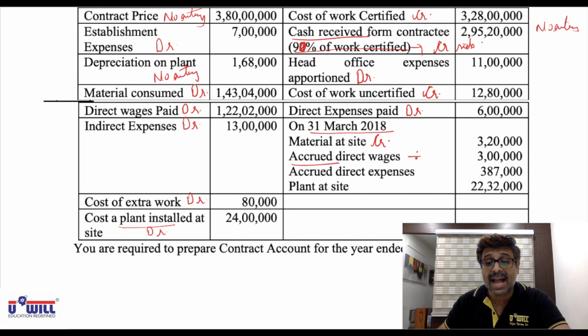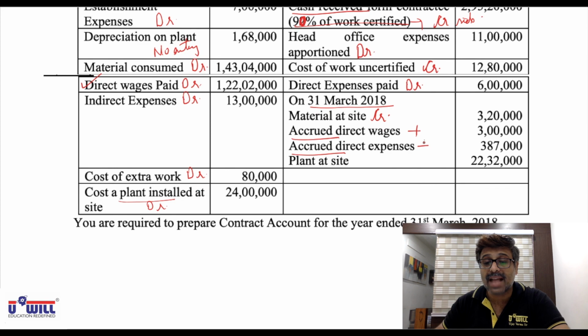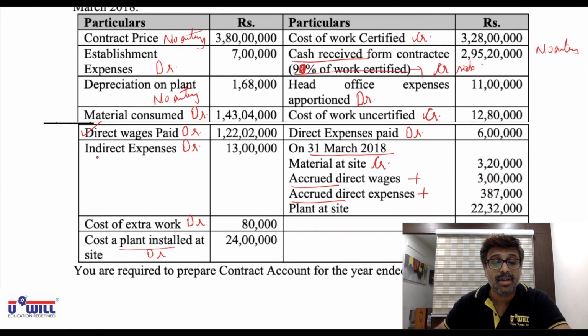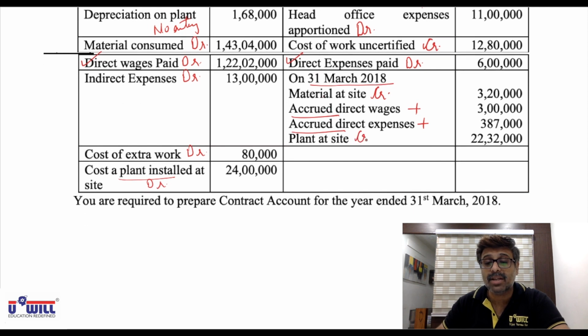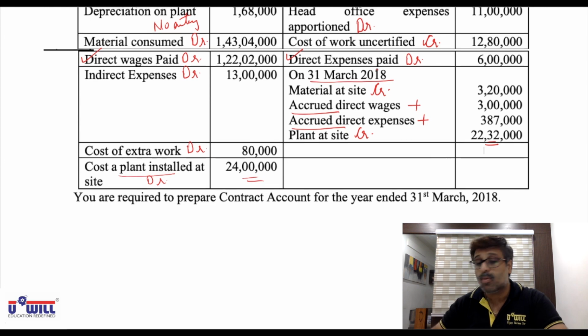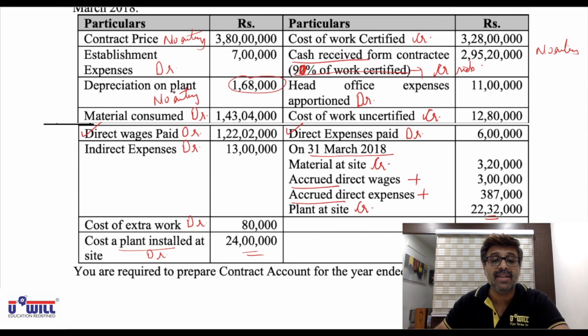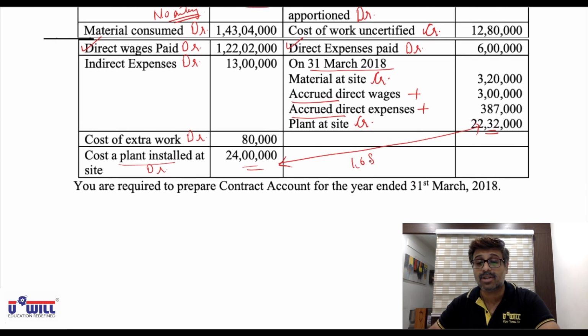Accrued direct wages will be added in direct wages, so put a tick on direct wages. Accrued direct expenses will be added in direct expenses, so put a tick on direct expenses. And plant at site will come on the credit side. So you can all see 24 lakhs and 22 lakh 32,000. That is a difference of how much? 1 lakh 68,000. That is the depreciation already given, which will have no entry. The difference of these two amounts, 1 lakh 68,000 of depreciation, will automatically get recorded.